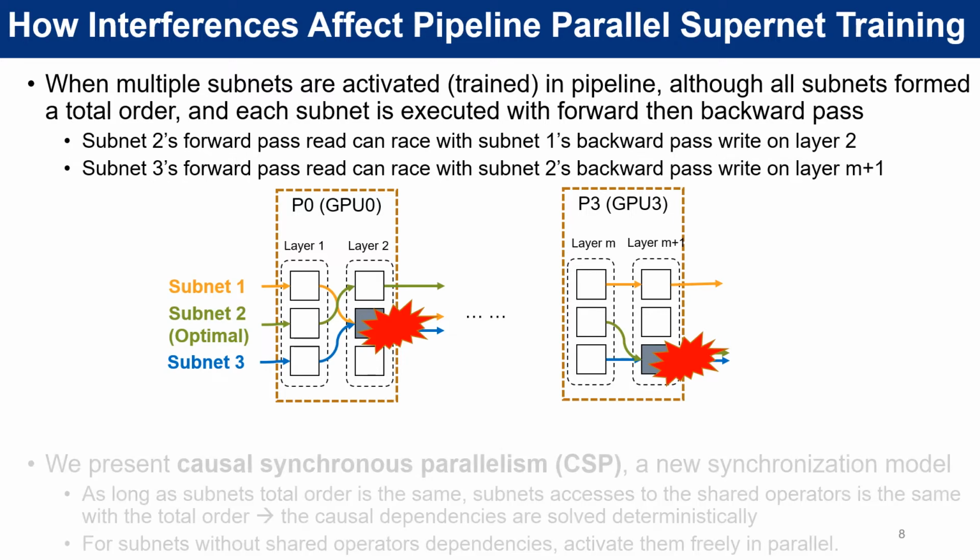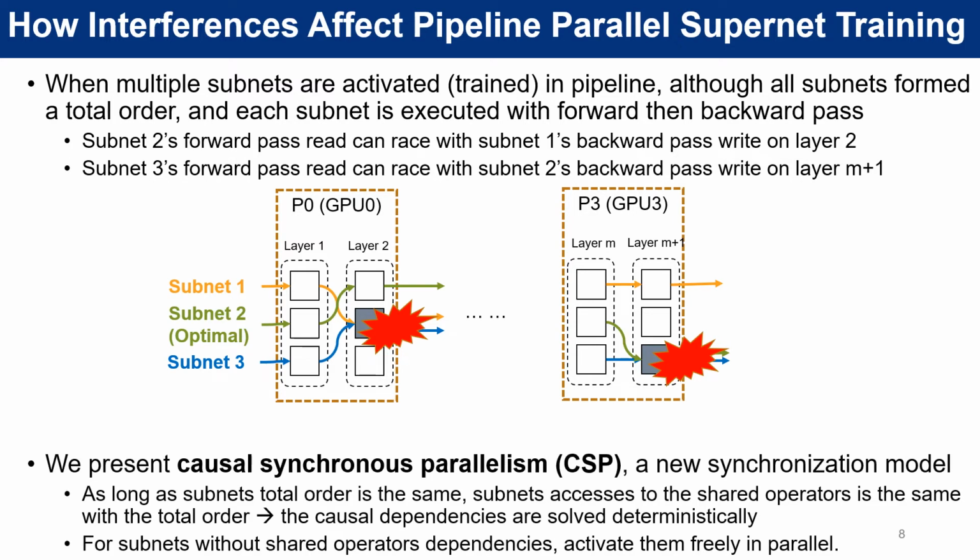In NASPipe, we present a new synchronization model called Causal Synchronous Parallelism. In CSP, for subnets accessing shared operators, we carefully synchronize their accesses to the shared operators to obey the total order. For subnets without shared operator dependencies, we can execute them fully in parallel. Consequently, as long as the total order of subnets is the same, and the causal dependencies between subnets are resolved deterministically, the Supernet training quality is the same between different rounds.